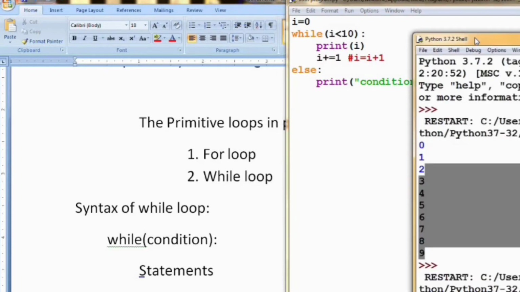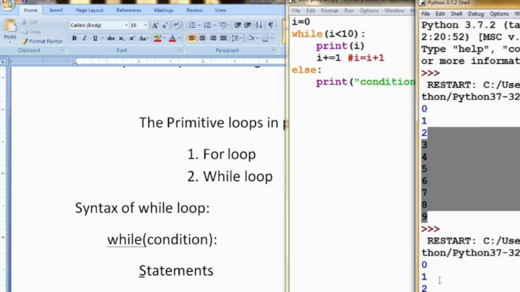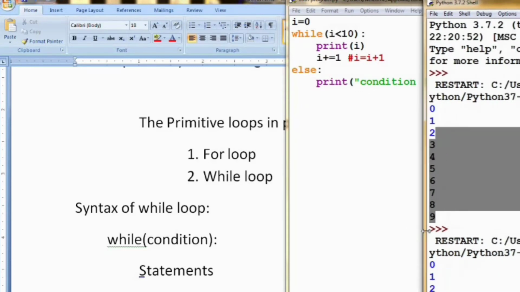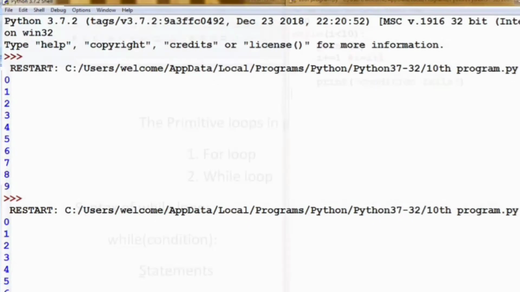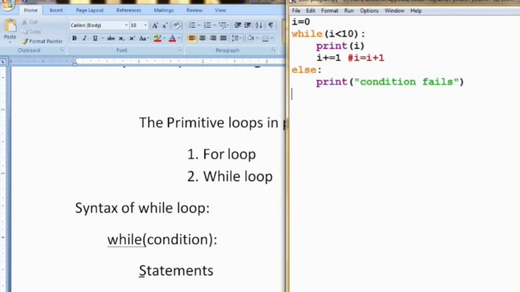So see here, at last we get the condition failed. After 9 is executed, 10 is less than 10 fails, then the while loop is terminated and the else block is executing as the condition fails. So hence the program is correct. So this is the use of while loop inside the program.